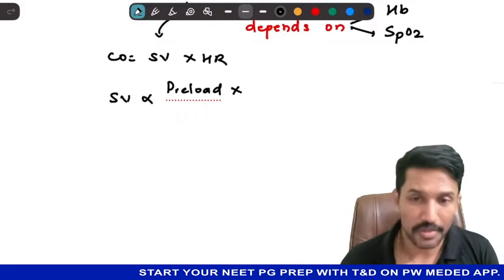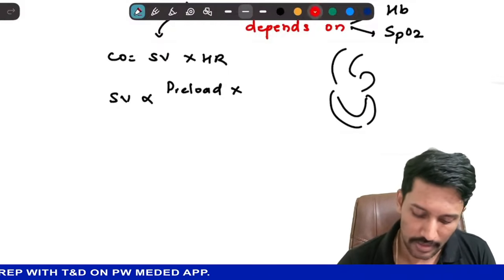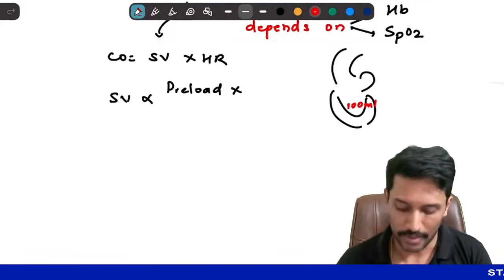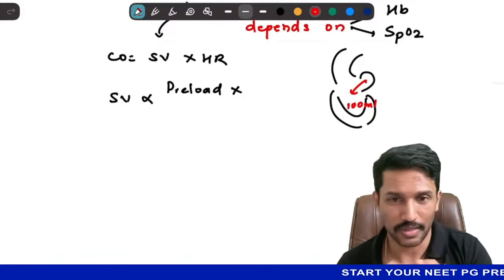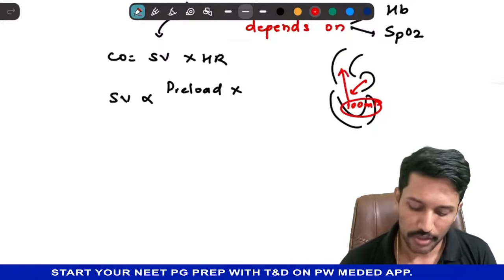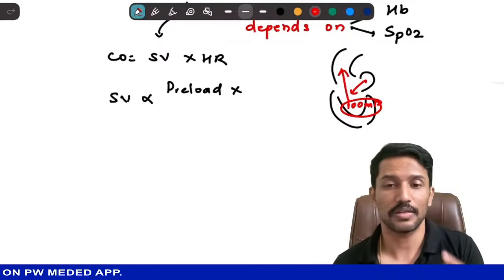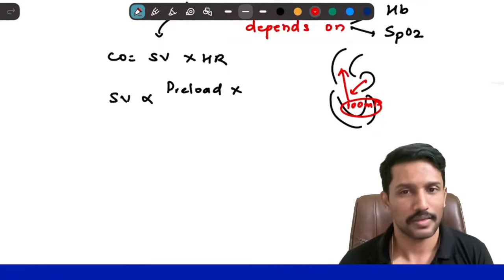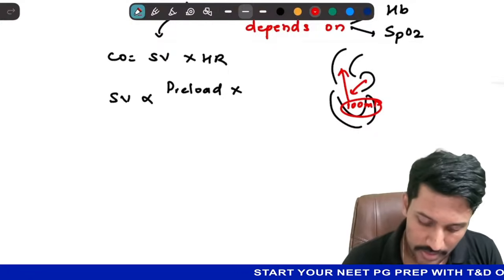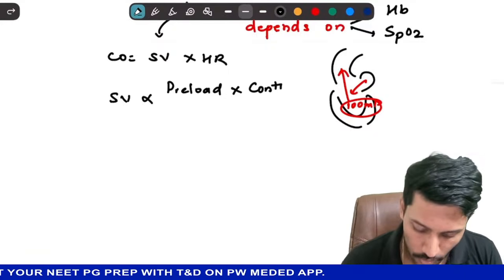Another important determinant. Let us say that this is the left ventricle I am looking at. In this left ventricle, I have added 100 ml of blood at the end of diastole. I have transferred blood from the atria during diastole. Now I want to eject it to the aorta. Whether I will be able to eject 20 ml out of this 100, 50 ml, or 70 ml, that will be decided by the force of contraction of the left ventricle. So the second determinant is going to be contractility.